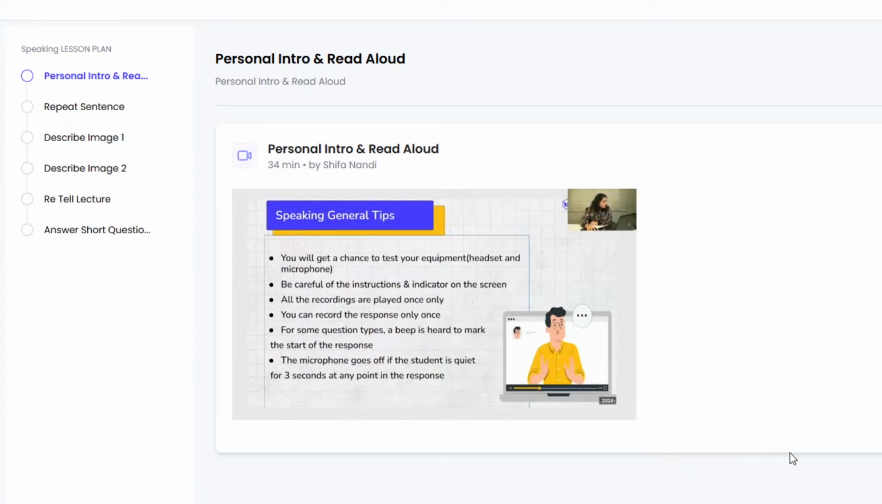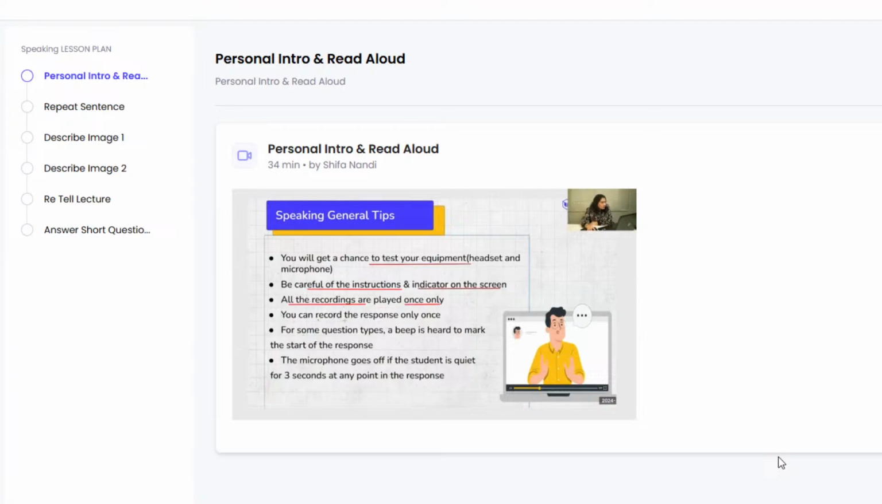Well, you first get a chance to test your equipment. So please do bring to the notice of the administrator in case your headset or your microphone is not working properly. Be careful to read the instructions and the indicators on the screen. How does the status bar look like and what are the indicators on the screen? I'm going to let you know in a little while from now. All the recordings will be played only once. So students, you don't have a chance to listen to them again. So listen very carefully and stay focused all the time.